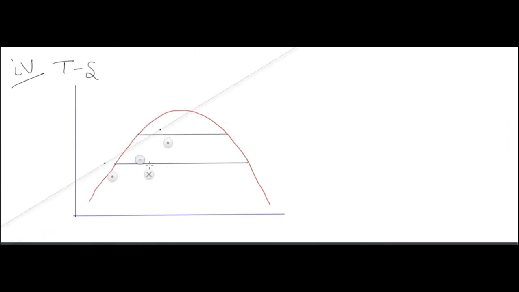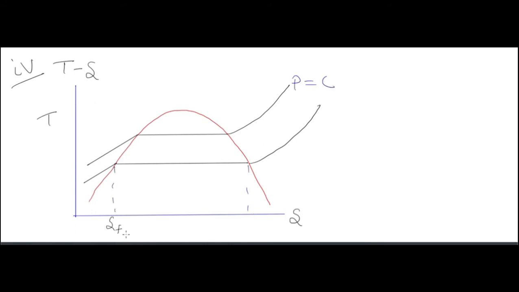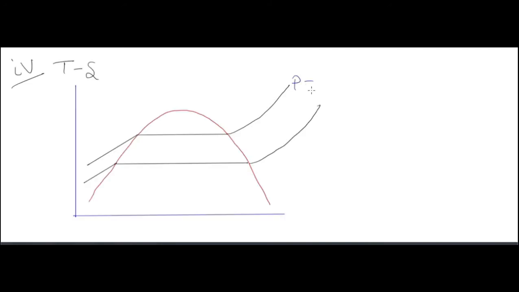Now we have the temperature versus entropy curve that we will see in the Rankine cycle also. This is the temperature versus specific entropy curve. These are the isobars, and all the isobars in the wet region are straight lines.